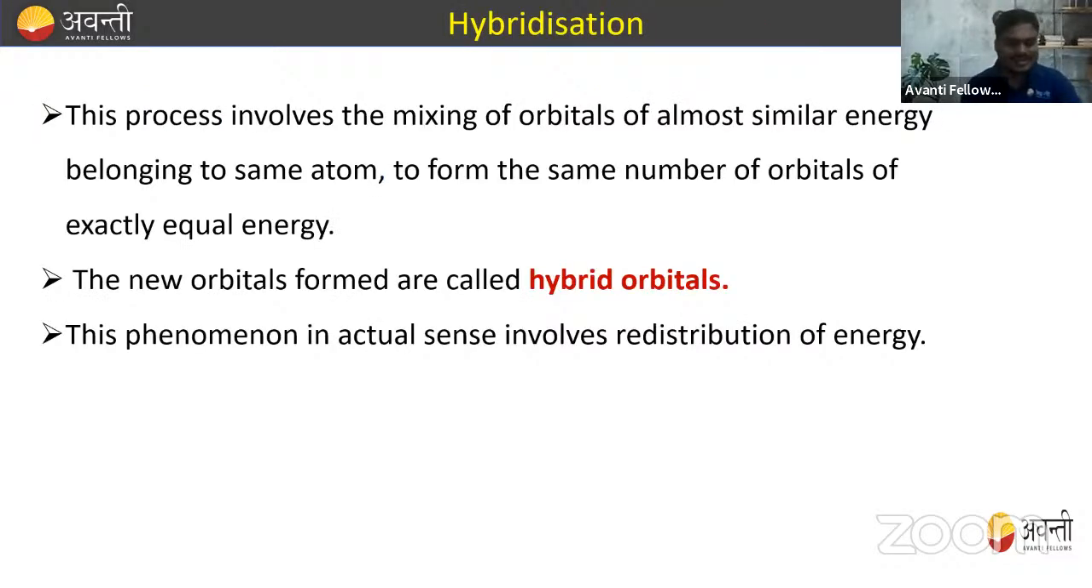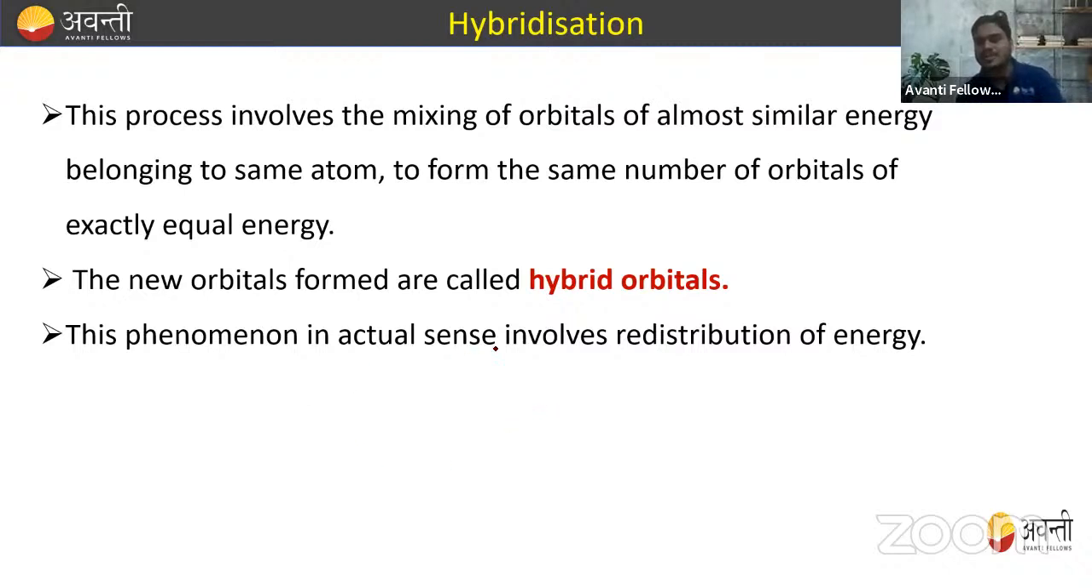Now, move to the next thing, that is hybridization. What do you mean by this term hybridization? Basically, this process involves the mixing of orbitals of almost similar energy belonging to the same atom to form the same number of orbitals of exactly equal energy. The new orbitals formed are called hybrid orbitals.